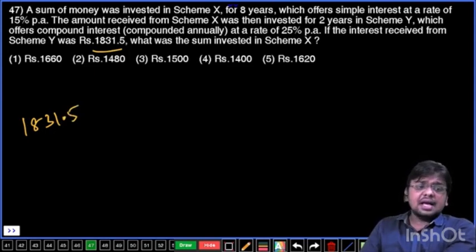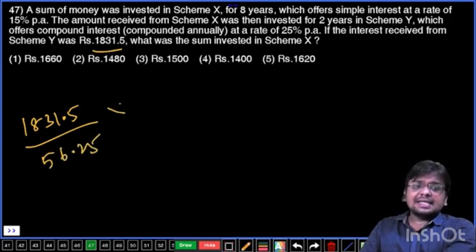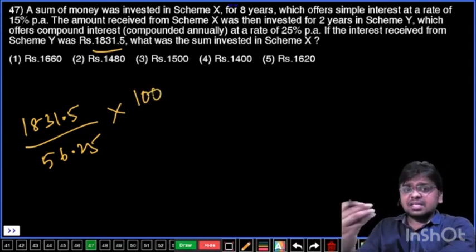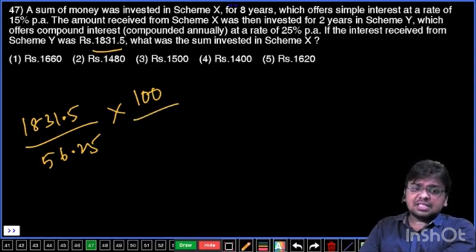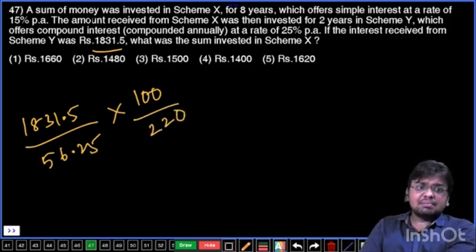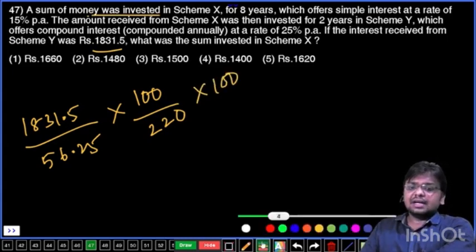Just now we have seen 1% value is going to be 1831.5 by 56.25. Now let's calculate scheme Y's sum, that is 100% into 100. But scheme Y's sum is the amount obtained from scheme X. Amount obtained from scheme X is just now we have seen, that is 220. And now we have to calculate the sum of money invested in scheme X, that is 100% into 100. So now you have to calculate this one.